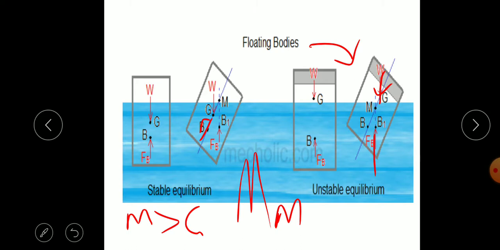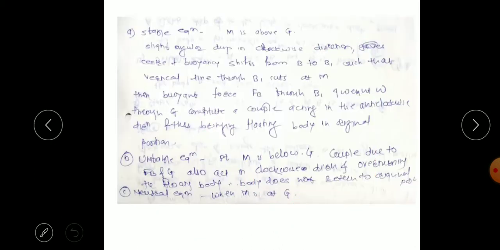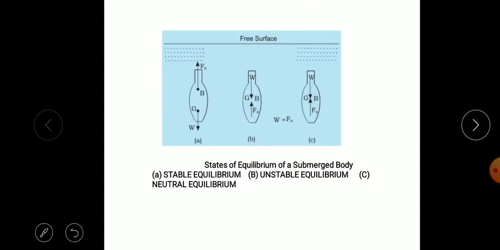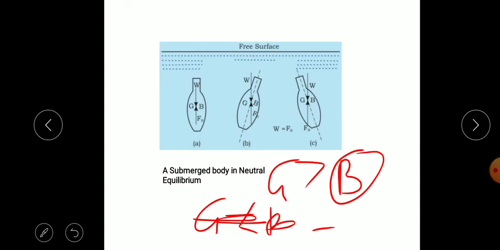So these are the two important concepts, buoyancy and the metacenter height, and their application in marine vessels and submarines. We have to consider the force of buoyancy acting and maintain neutral buoyancy.